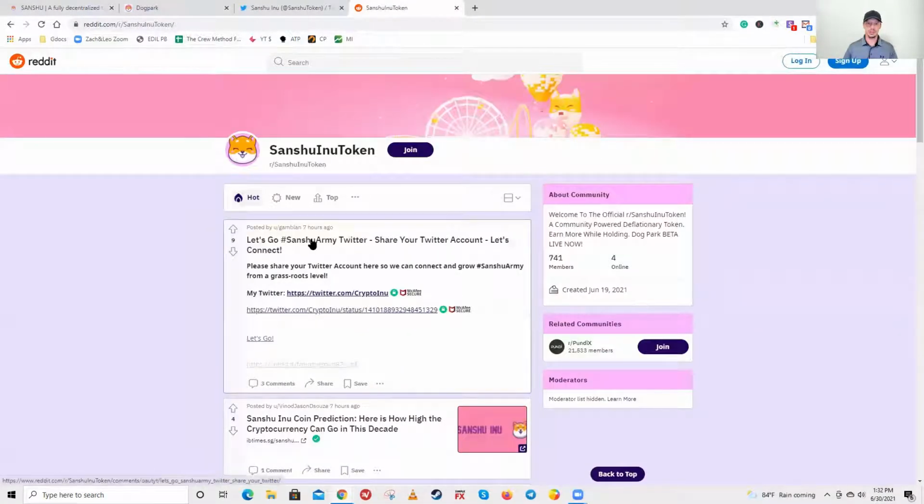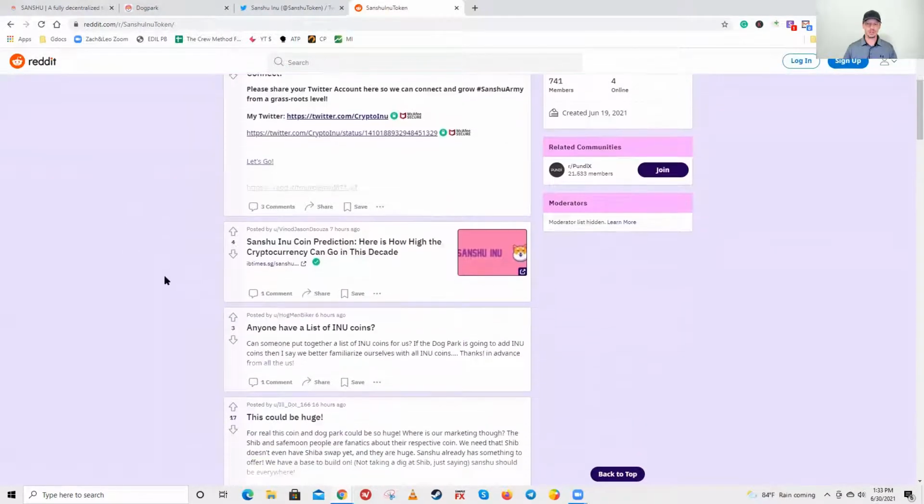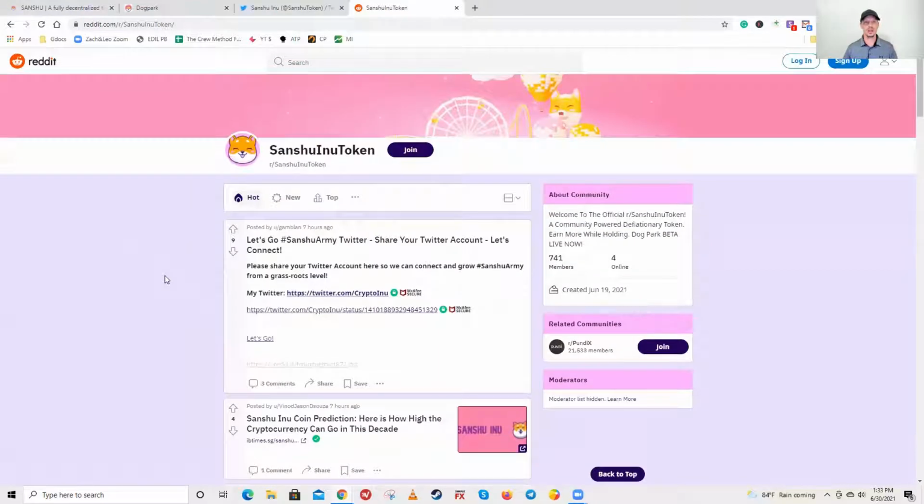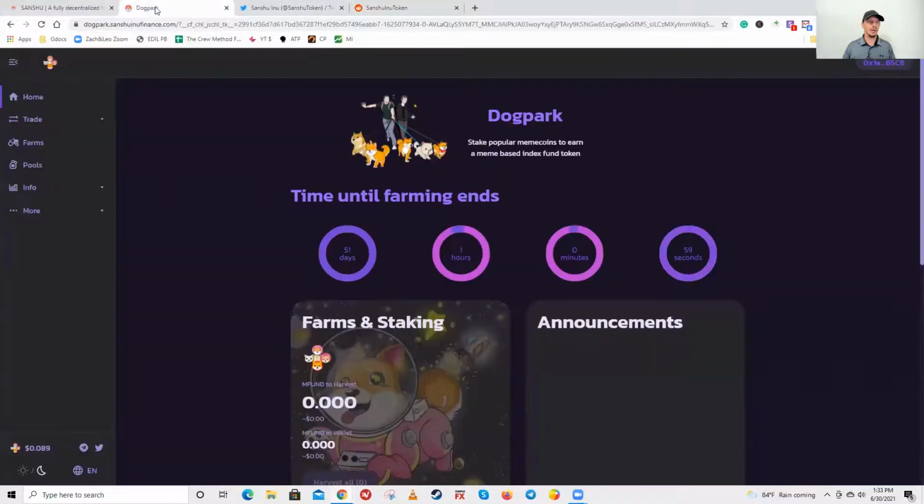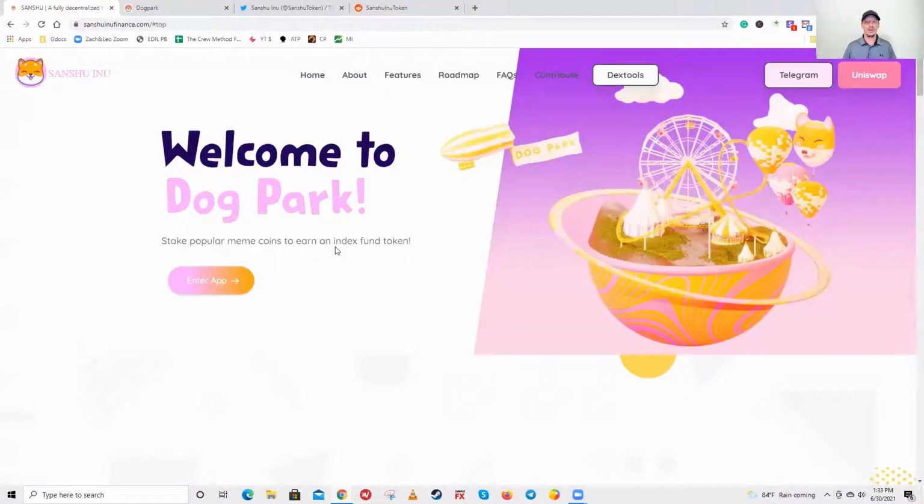I'm not currently logged in, but you can see they have 741 members in there, 4 online currently. So still relatively small, which to me is a positive thing. And by the way, none of this is financial advice. Just to let you know, you do your own research. This is for entertainment and educational purposes only, but I did want to show you how to navigate around.